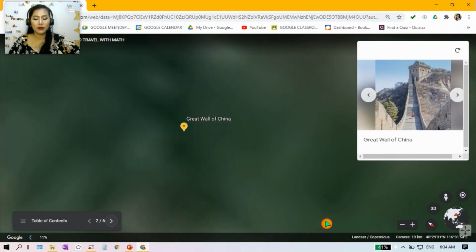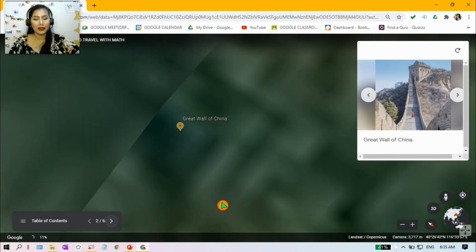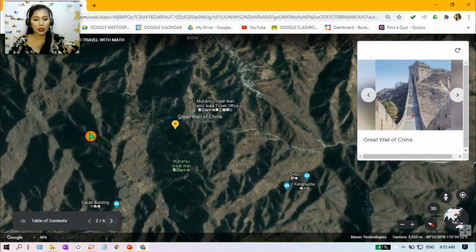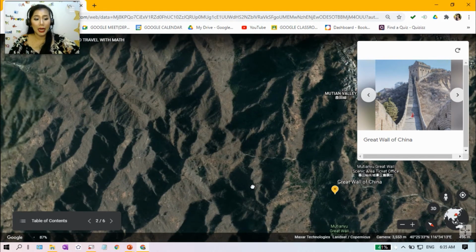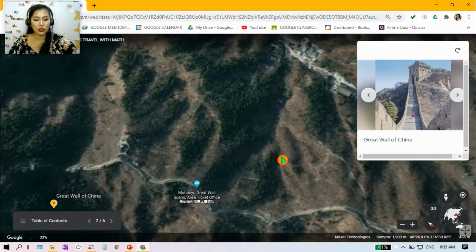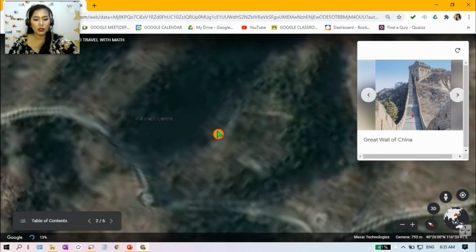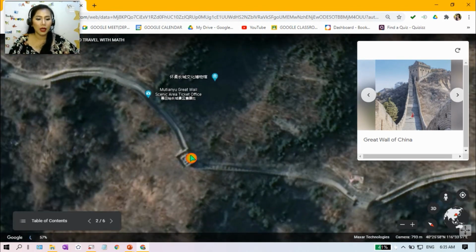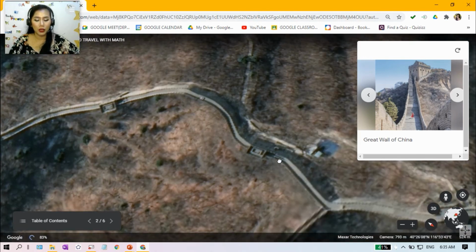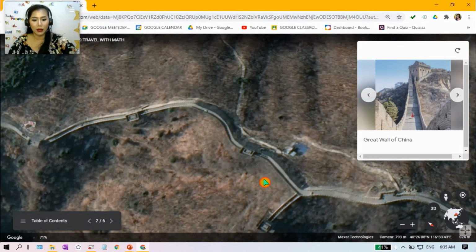So, Great Wall of China is one real-life application of geometry, most specifically sa undefined term na line. Okay? I don't know if you can see it, pero there we go. Let's zoom in. That's your Great Wall of China. So, hindi na natin siya ma-zoom in kasi it's really far away from there.